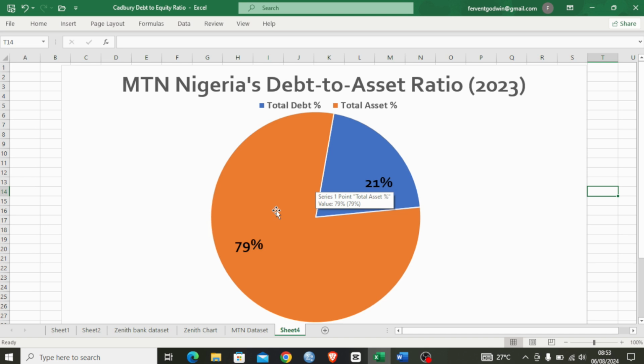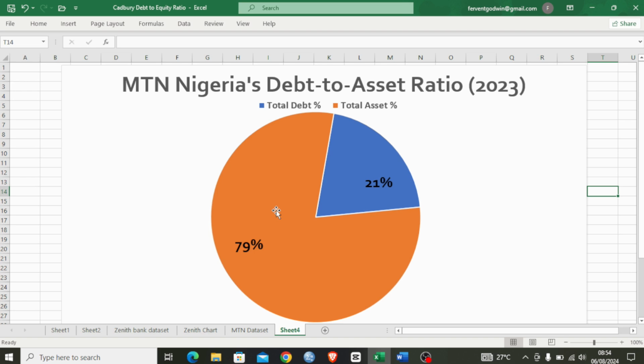Now if the ratio rises above 0.7, it indicates that the company has a high level of debt financing. It may also suggest a company is over-leveraged and vulnerable to financial distress, and it can indicate a higher risk of default or bankruptcy. That may actually affect the creditworthiness of that particular company.